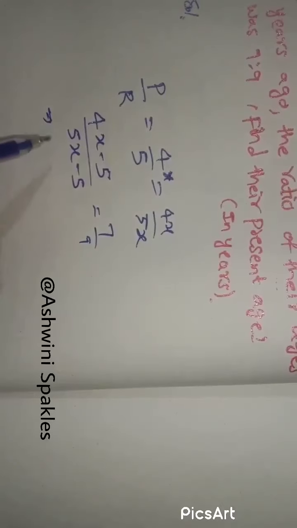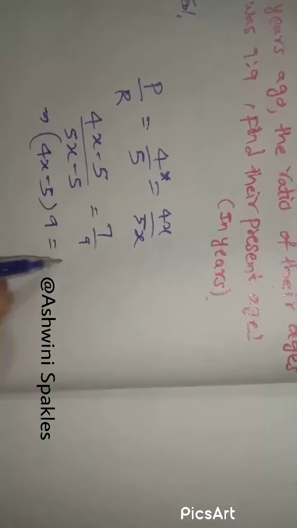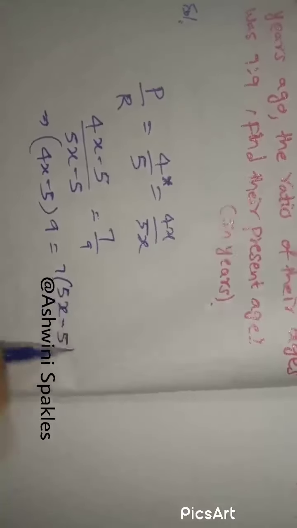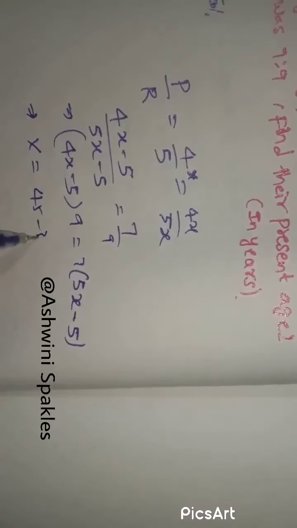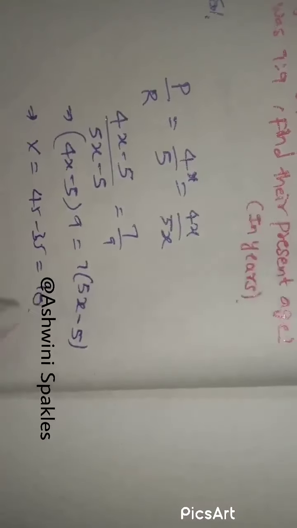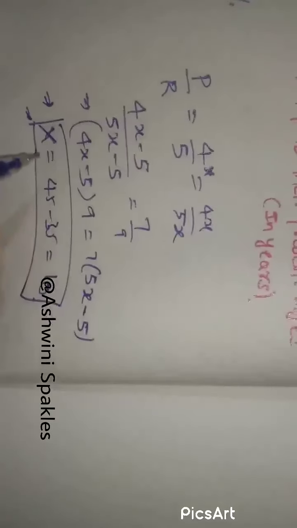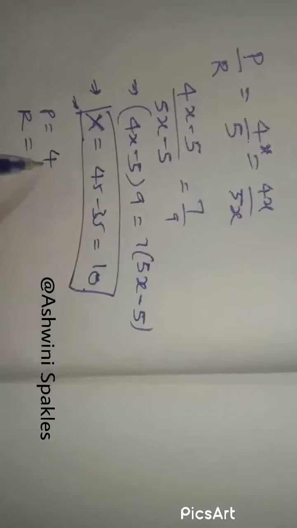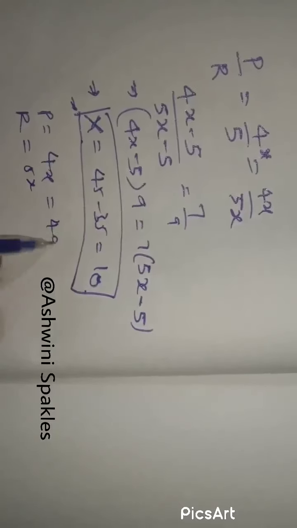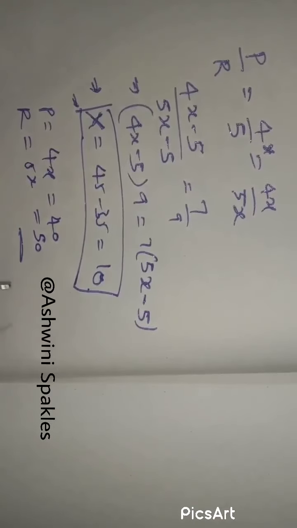Solving for x: (4x minus 5) into 9 equals 7 into (5x minus 5), so x is equal to 45 minus 35, equal to 10. This is not our required answer, because he asked for the present ages of Pranav and Ramu. 4x and 5x are 40 and 50, the ages of Pranav and Ramu respectively. So we will do another problem.